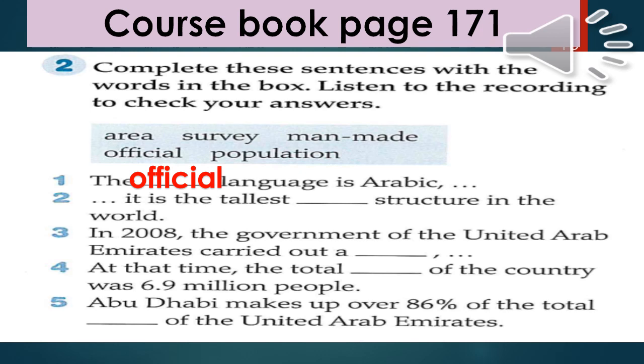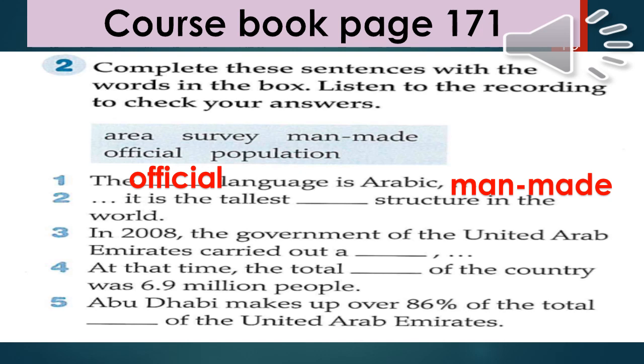Yes. Two, it is the tallest structure in the world. What is it? Man-made. Yes, it's man-made, the tallest structure in the world. Which is the tallest man-made structure in the world? Exactly. It's Burj Khalifa. Number three.